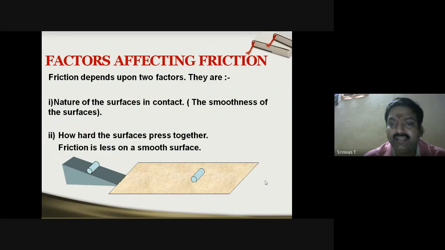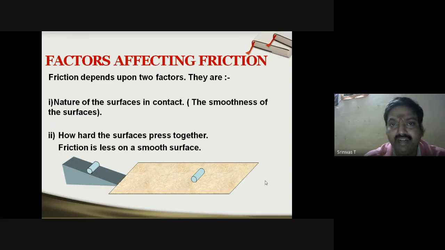Next, that is the smoothness of the surfaces, and how hard the surfaces press against each other. Friction is less on a smooth surface, obviously, whereas if the surfaces are hard enough, then the friction force is also more. You can see here there are two plane surfaces, one is inclined and the other is flat. But the object you find here is a hard object, like the rolling one, in the case of the inclined surface, for example. Because of this hardness, friction force exists.